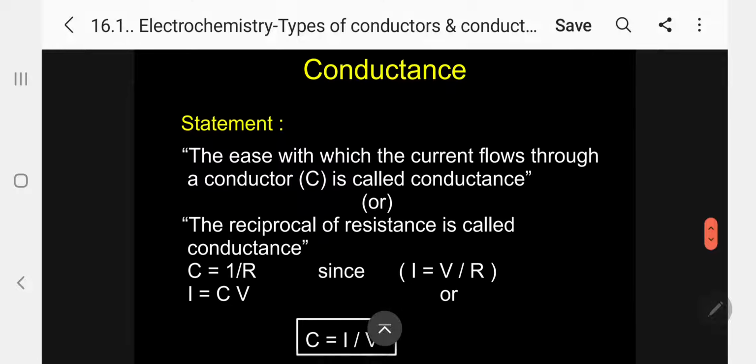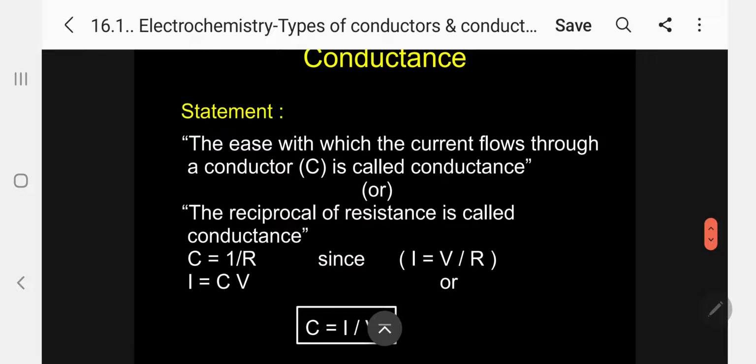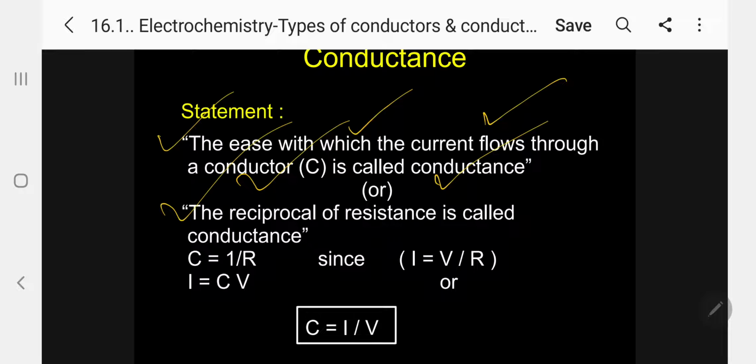Kindly follow. Now with the help of this Ohm's law, I will come to different types of conductance. What is conductance? The ease with which the current flows through a conductor is called conductance. Or in another way, the reciprocal of resistance is called conductance.